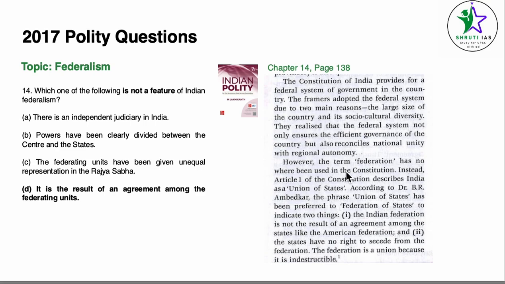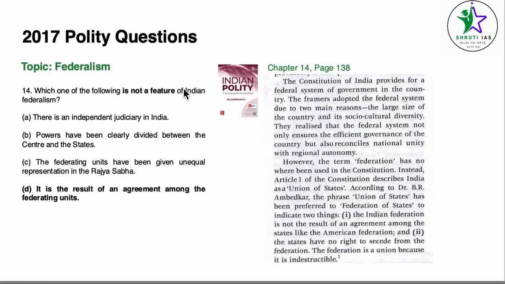However, the term federation has nowhere been used in the Constitution. Instead, Article 1 of the Constitution describes India as a union of states. The phrase union of states has been preferred to the federation of states to indicate two things. One, the Indian Federation is not the result of an agreement among the states like the American Federation. Two, the states have no right to secede from the federation. The federation is a union because it is indestructible.